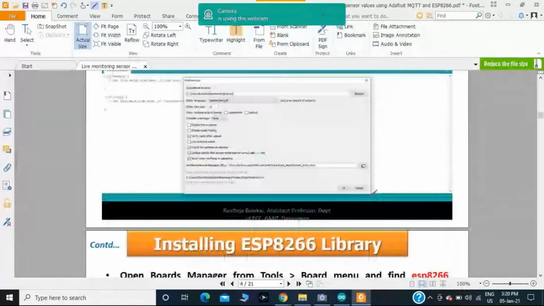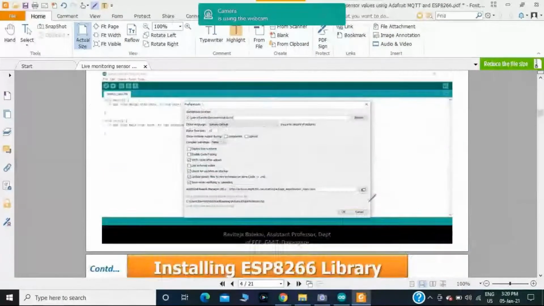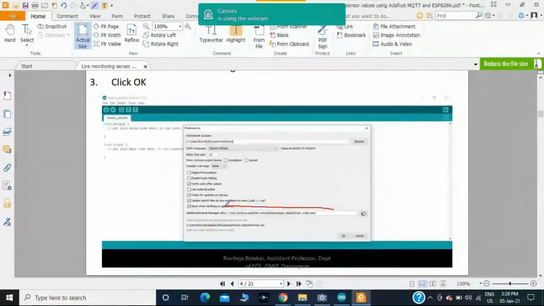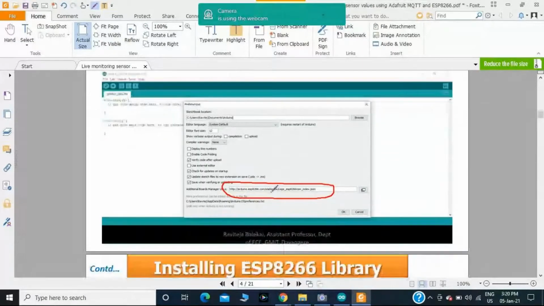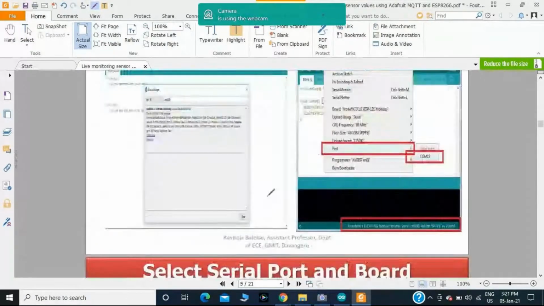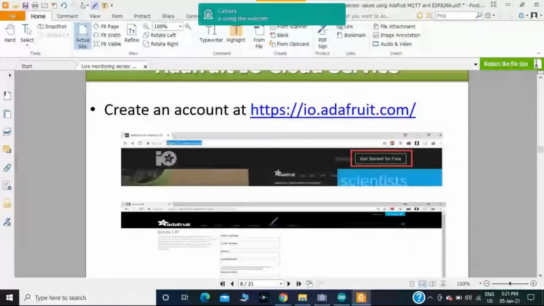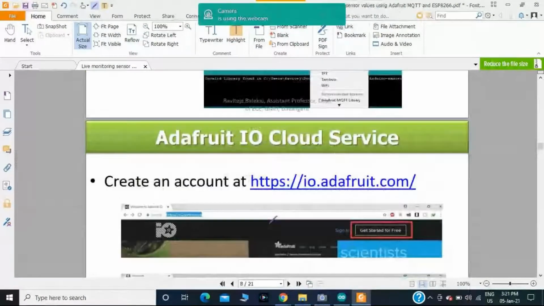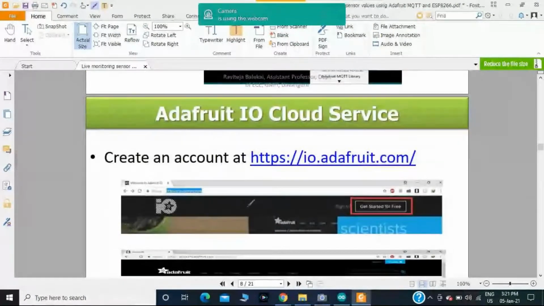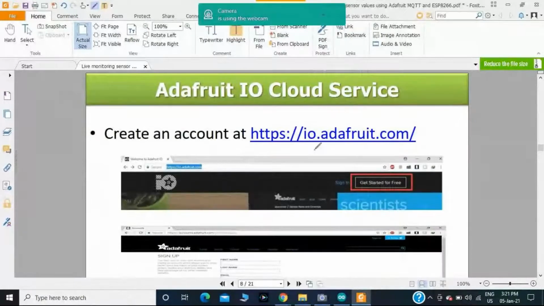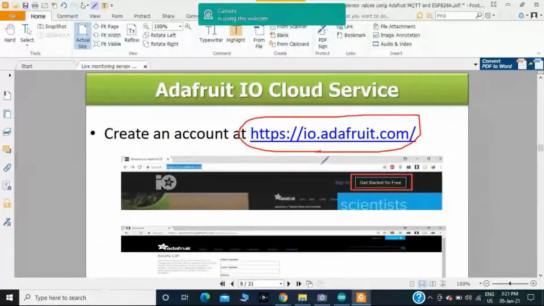Here I have explained how to install the library manager and the board manager in the Arduino IDE. I have explained all these things. First, I should create an Adafruit IO Cloud Service account. Please all of you go to this particular link, https://io.adafruit.com/.